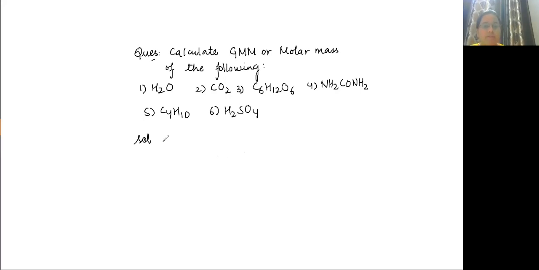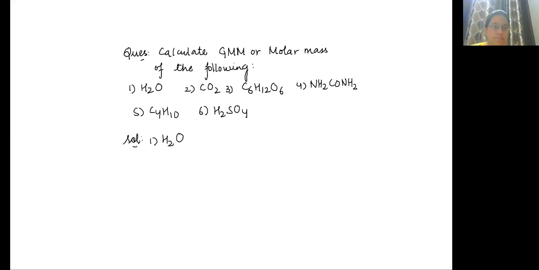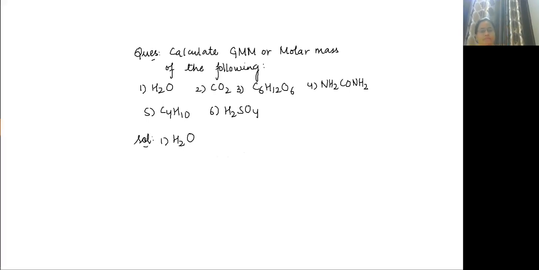How will we calculate? For H2O, what is the mass number? Correct. Hydrogen is 1, oxygen is 16. So there are 2 hydrogen atoms. It will be 2 into 1 plus 16. So 2 plus 16 is equal to 18 grams.